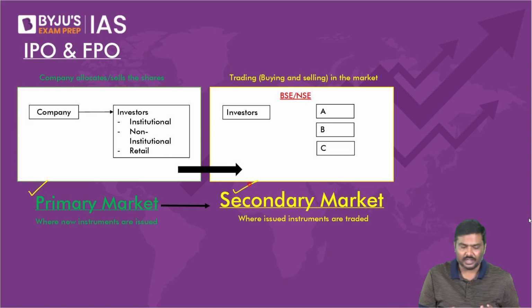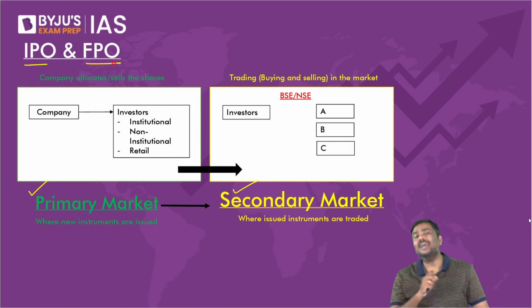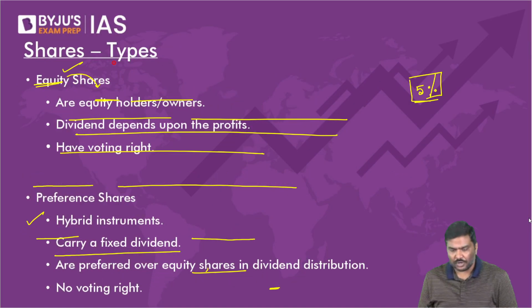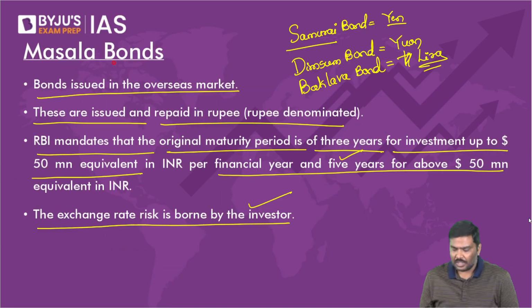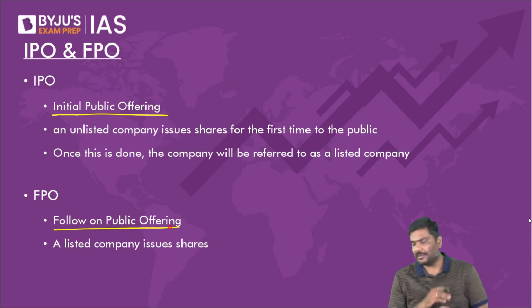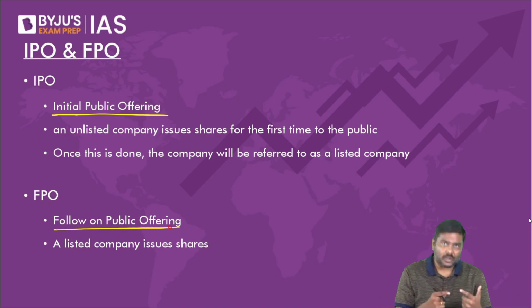Now come to the point here. In the idea of primary and secondary, there are two terms, IPO and FPO. What is the long form of IPO and FPO? Let me show it to you. IPO stands for initial public offering and FPO stands for follow-on public offering. Now, what is the initial public offering?